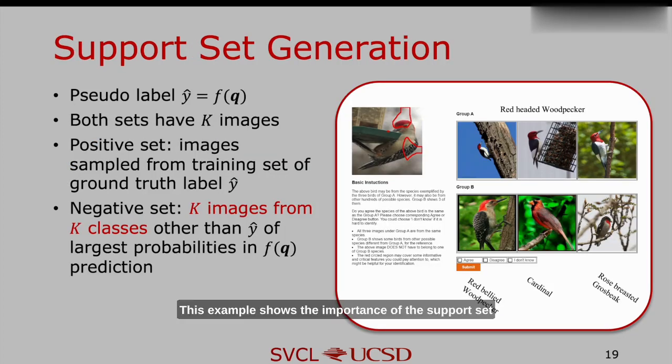This example shows the importance of the support set. In this example, a red-bellied woodpecker is misclassified as a red-headed woodpecker by the network. An annotator may not notice that the red-bellied woodpecker has a partial red head, but the red-headed woodpecker doesn't. The inclusion of the red-bellied woodpecker in the negative set forces the annotators to realize that there is a class of birds with a partial red head. This makes it clear that the query doesn't belong to red-headed woodpecker, and they are more likely to choose disagree. If there is no negative set, this information is lost and probably leads to a false positive.